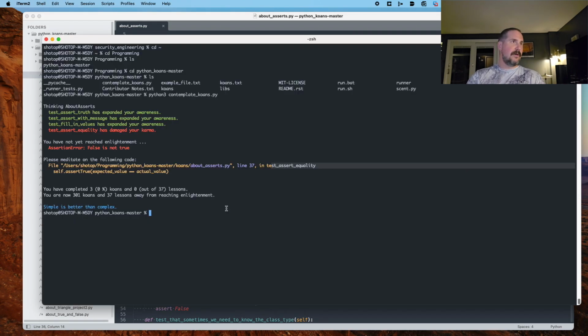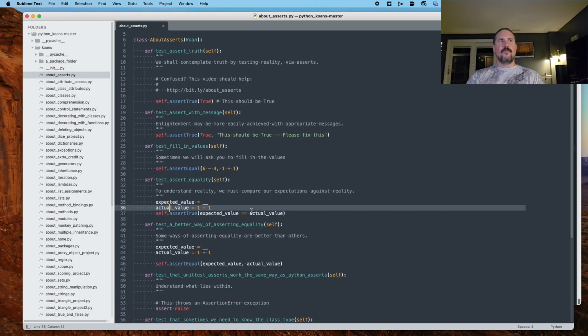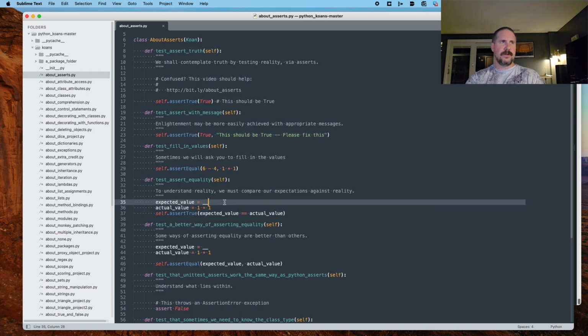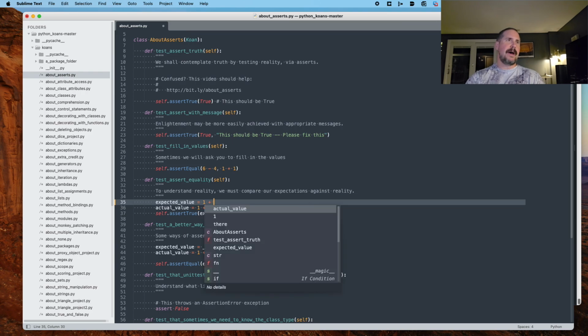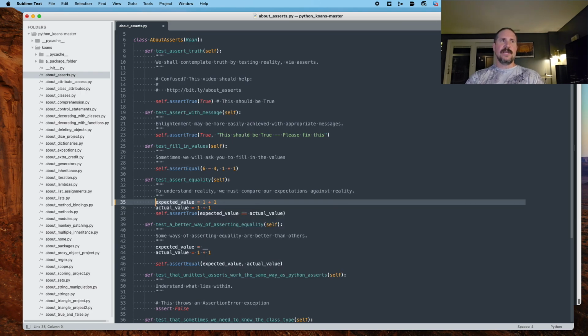All right, so the error was assertion error: false is not true. So that thing in there resolved to false, because 2 underscores does not equal 2. And we need to fix that. So we could just say 1 plus 1 here. We could modify expected value to equal actual value. And I think that would work.